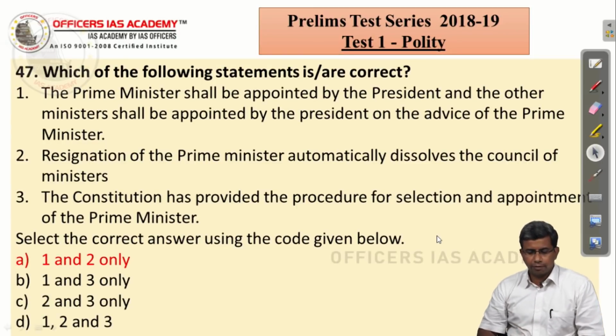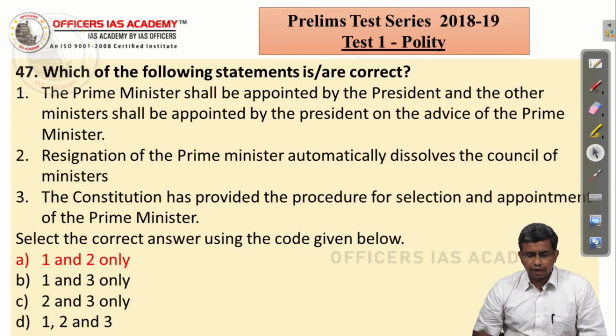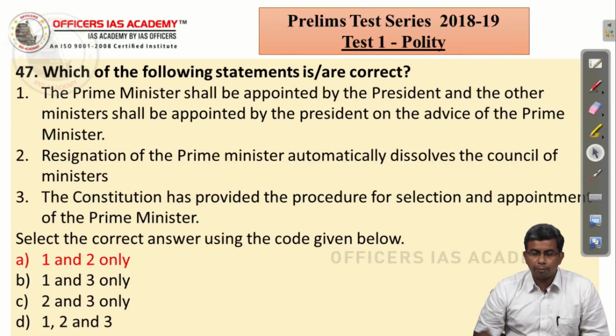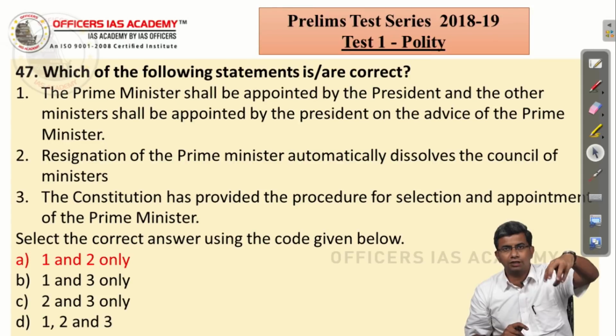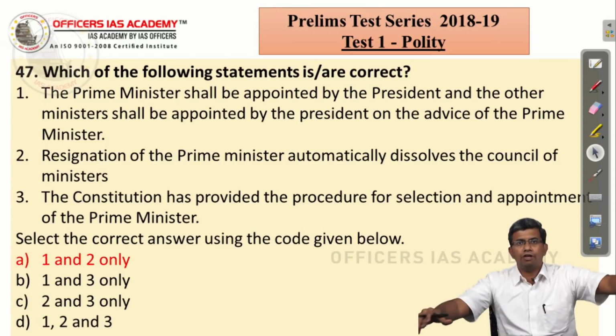Which of the following statements are correct? The Prime Minister shall be appointed by the President and other ministers shall be appointed by the President on the advice of the Prime Minister, straight from Article 75. Resignation of Prime Minister automatically dissolves the Council of Ministers. We have discussed this. He is the head of the Council of Ministers. So the moment the head goes, everything falls.